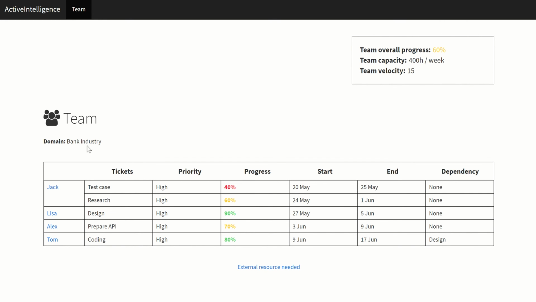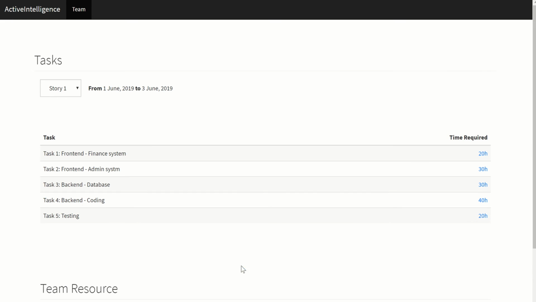But what we are doing is using machine learning to provide you the best recommendation during that bottleneck situation, and you can save your money and time. So let's say you need an external resource. As I just mentioned, the client only adds a user story. After breaking down the tasks, we found that you need 50 hours of front-end development, 70 hours of back-end, and 20 hours of testing.